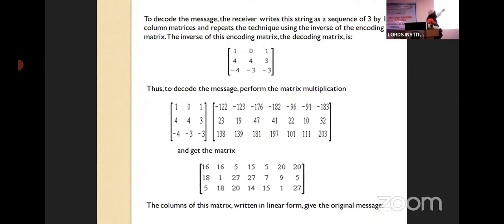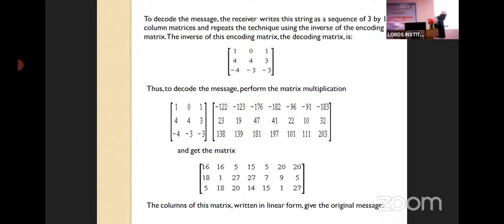The concept is, now we are finding the inverse of this matrix, the inverse of our encoding matrix. The receiver will multiply this inverse of the matrix with our coded matrix, the matrix formed by the coded numbers. Then again you see, he will get this one. What are those numbers? These are the numbers assigned by us to the message, prepare to negotiate.